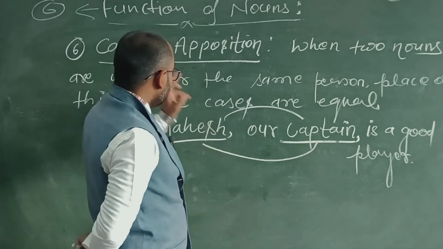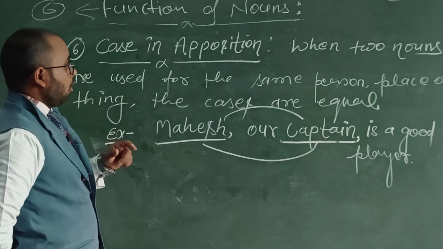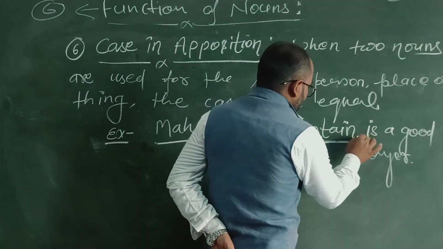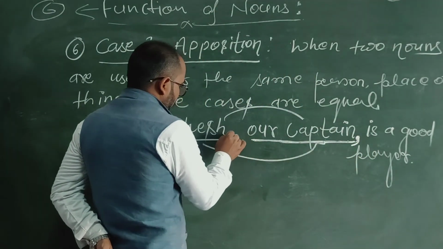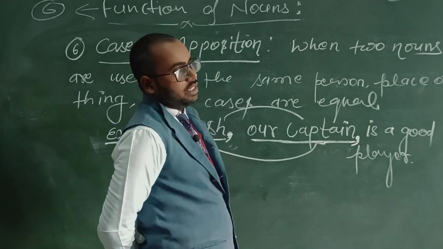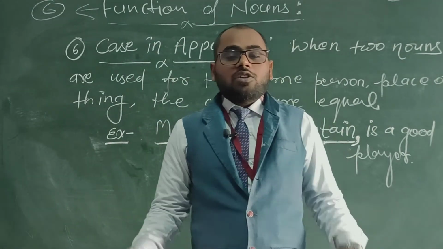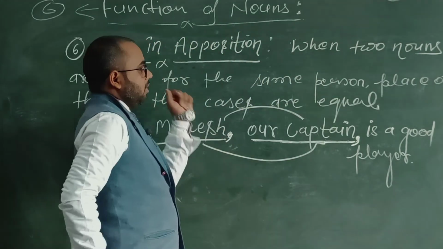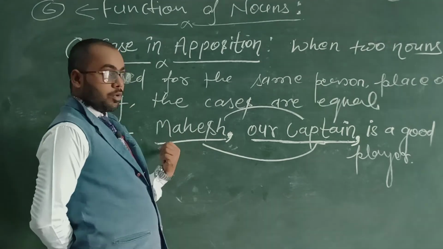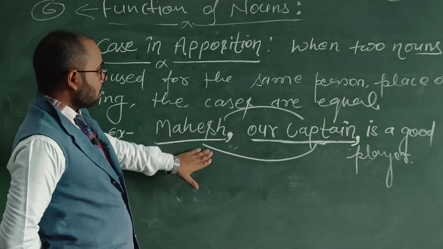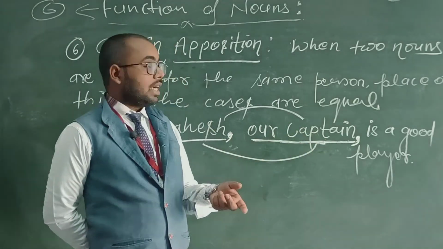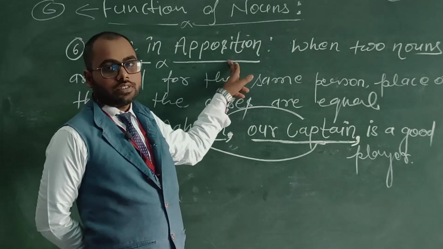And the third thing regarding apposition: whatever noun is there as an apposition, there will be a comma before and after. In both places, a comma will be there. Mostly the questions are asked where one comma is given and one is left. The comma will never be with the proper noun; it is always with the common noun that is used for the apposition.